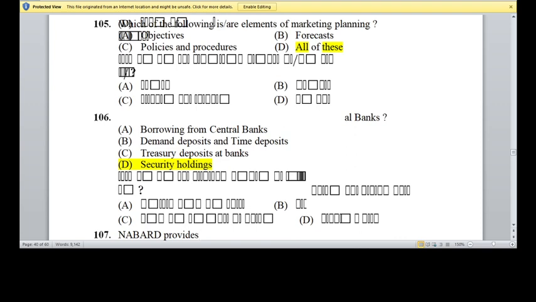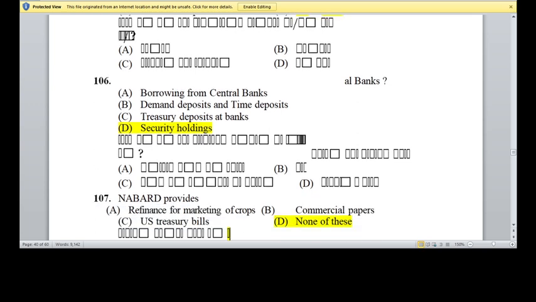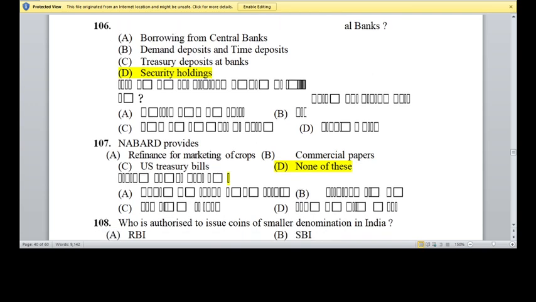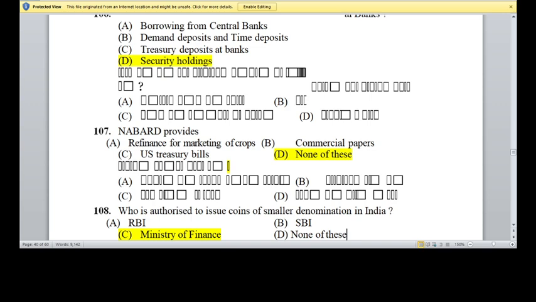Question 106, actually I have question has been missed from here, so I'm skipping this question. Question 107, Nawards provide. Option A, refinance for marketing crops. Option B, commercial papers. Option C, US Treasury. Yes, none of these are right answer.